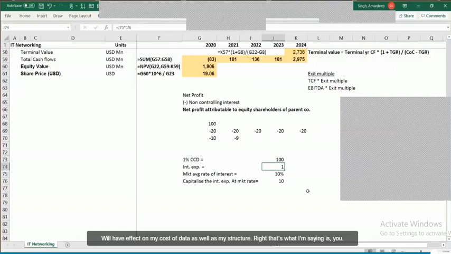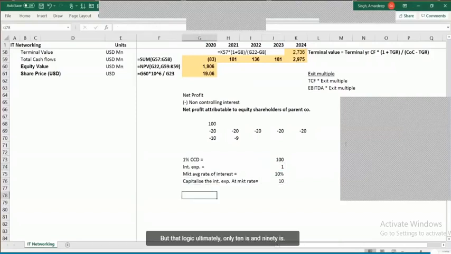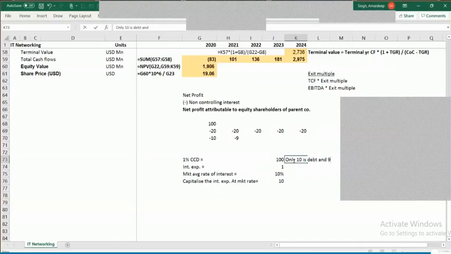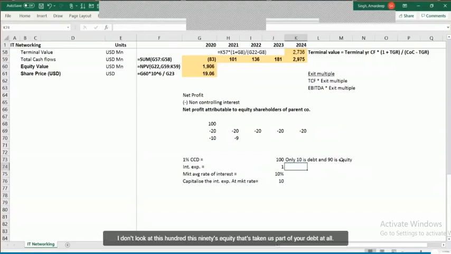That's what I'm saying here. See, out of this 100, as per that logic, out of the 100 CCD, only 10 is debt and 90 is equity. If 90 is equity, then don't look at this 100. This 90 is equity. That's not going to be taken as part of your debt at all.